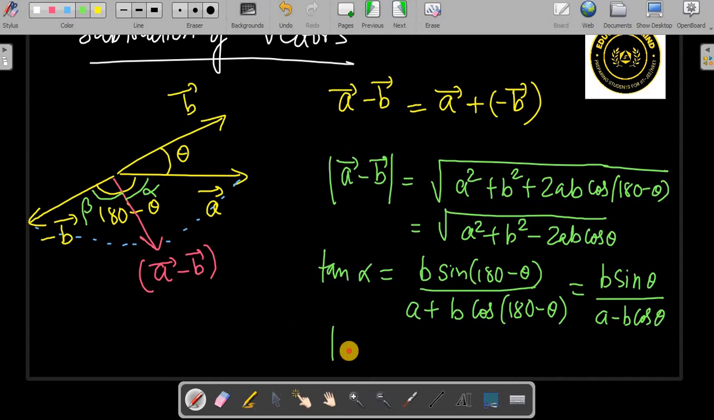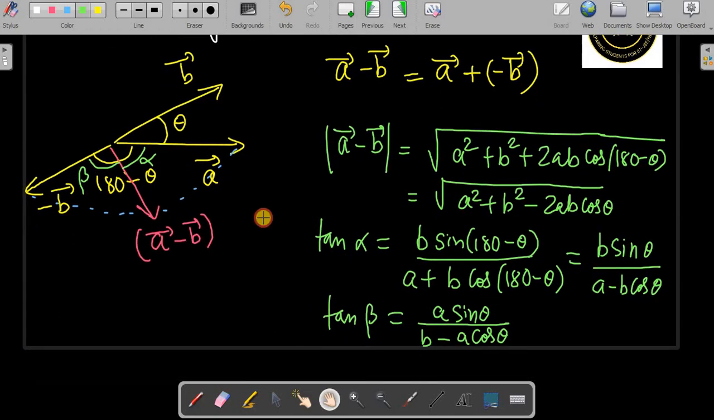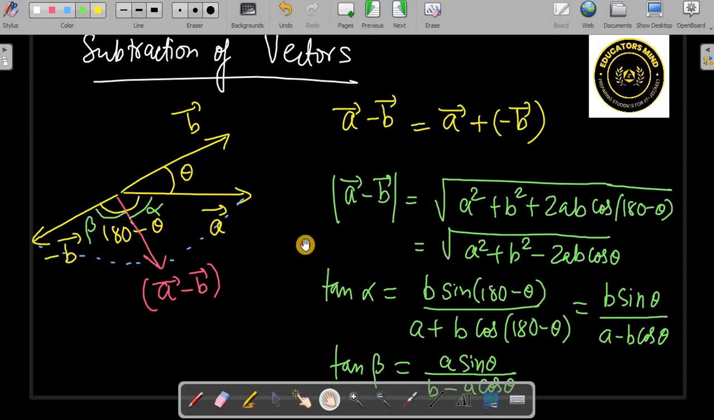Similarly, tan beta, if you want, instead of B it will be A, and A and B will interchange. So it will be A sin theta by B minus A cos theta. This is how we can calculate this. Same thing. Okay, this is subtraction of vectors.